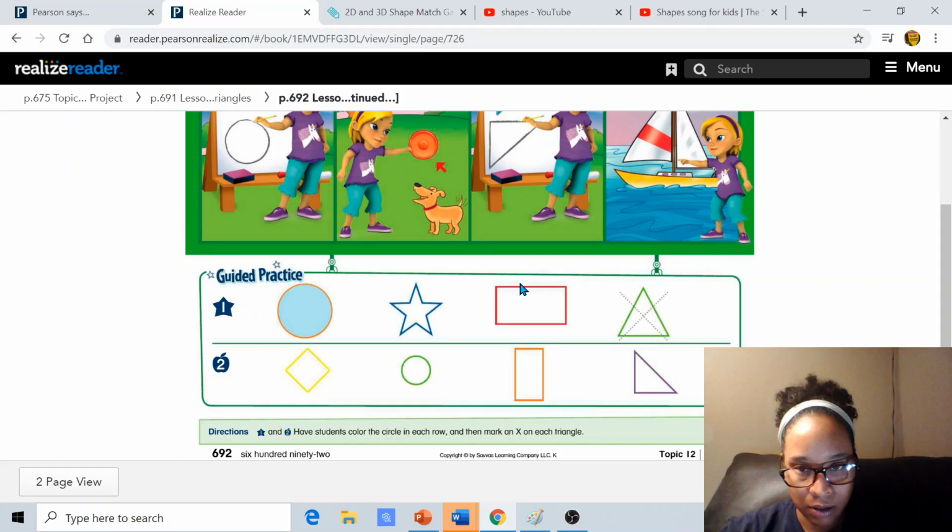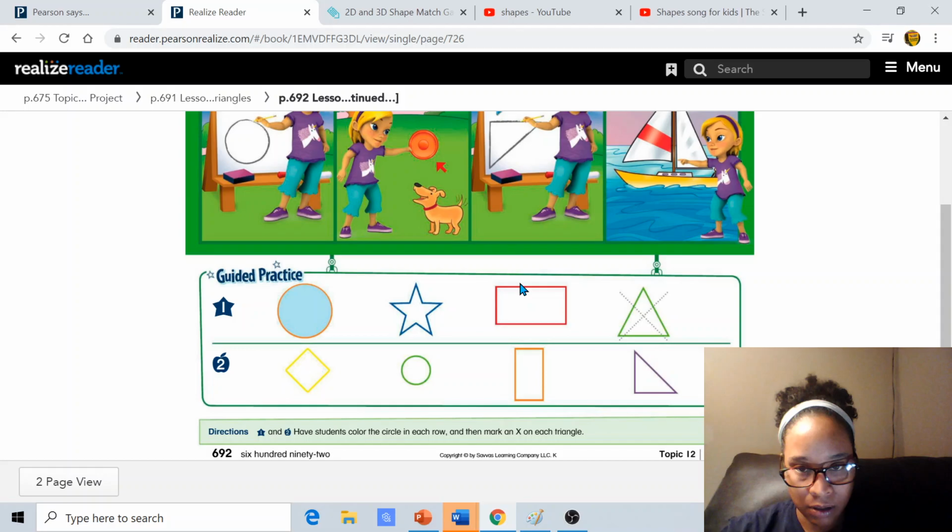Here, her and her doggy friend. What do you think that is? Well, first, what shape do you think that is? Goes around and around. Yes, so that is a circle. But what object is that? Looks like the dog is pretty happy to see it. Do you know what that is? I can give you a clue. You can throw it in the air, and it kind of flies. Frisbee. That is a frisbee.